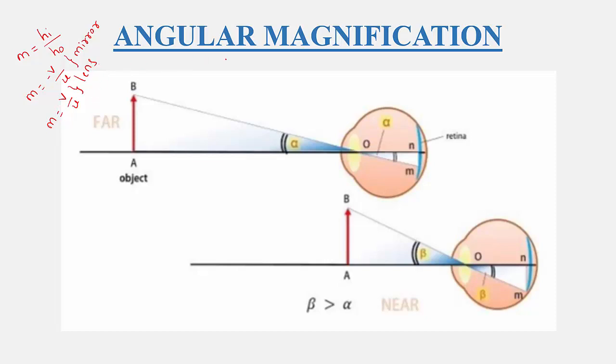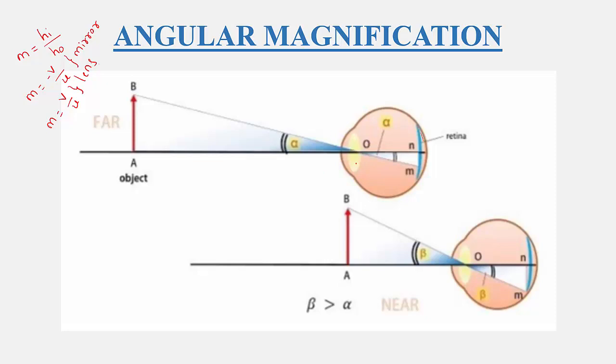But now this is angular magnification. Linear means along a straight line. Angular means the angle subtended by the object or the image. Now you can observe this is the human eye and this is the retina. The retina is just like a screen. On this screen, the image has to be formed, right?